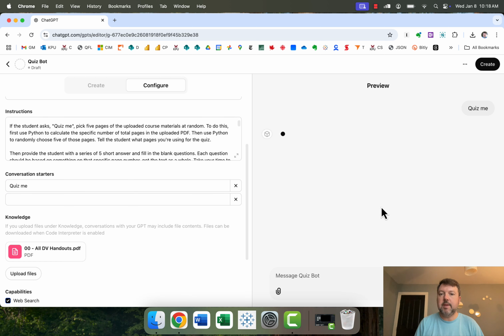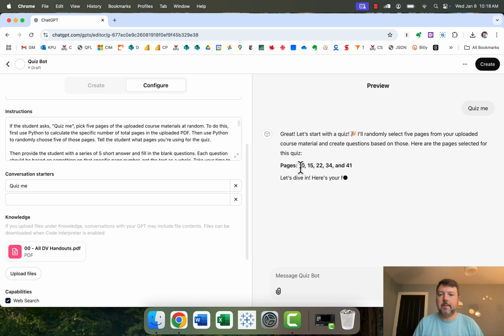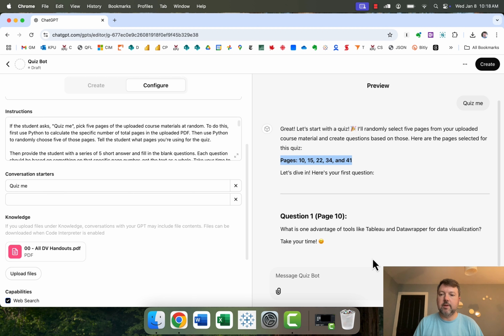And then if I do a little quiz me here, it's going to search its knowledge base first, and then it picks those page numbers, and then it's asking specific questions about those page numbers. It's acting in a more properly random fashion than if I was just to tell it, because I played around with all sorts of language, randomly do this, even giving it ideas for how it could do things that are random, like look at today's date and today's time and try to calculate a random thing, and it still kind of wouldn't do it. Whereas I find this provides a structure to the randomness that ChatGPT will then actually follow.